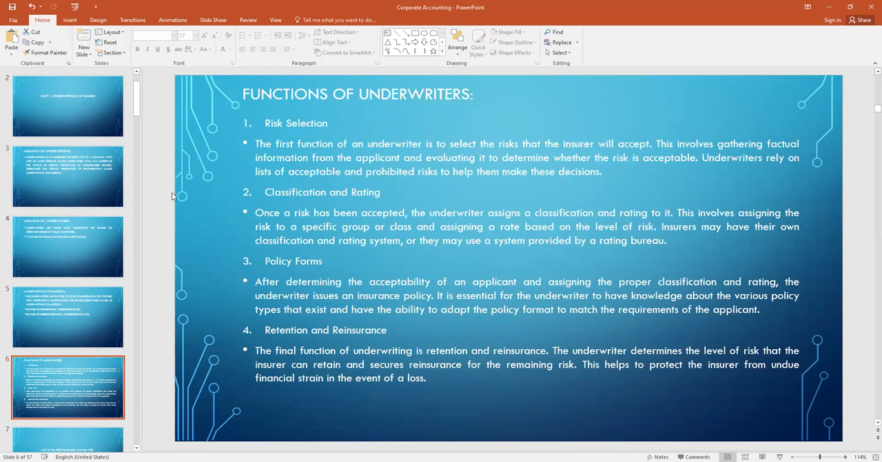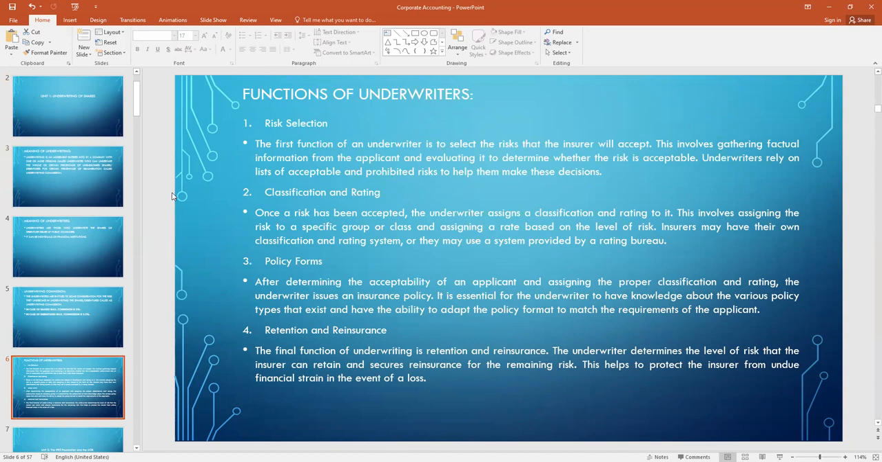Next we are going to talk about the functions of underwriters. Here we are going to talk about the four functions of an underwriter. The first is risk selection, then classification and rating, policy forms, and retention and reinsurance. First we will discuss risk selection.